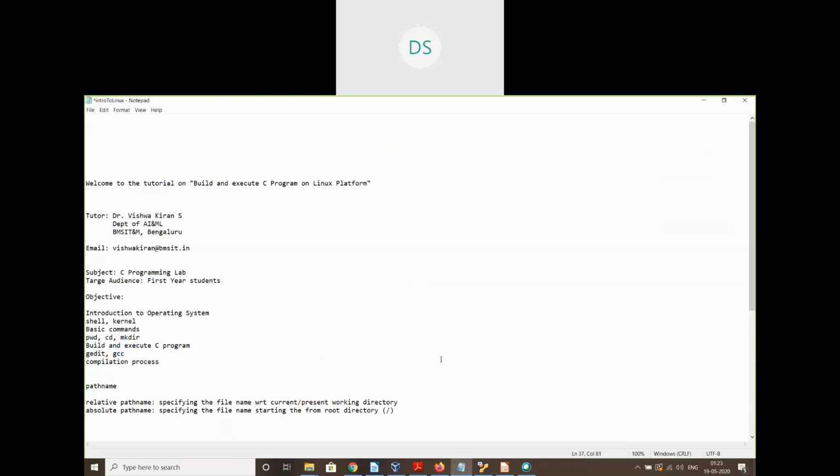So hope you understood the various topics related to operating system and how to build and execute a C program on the Linux platform.